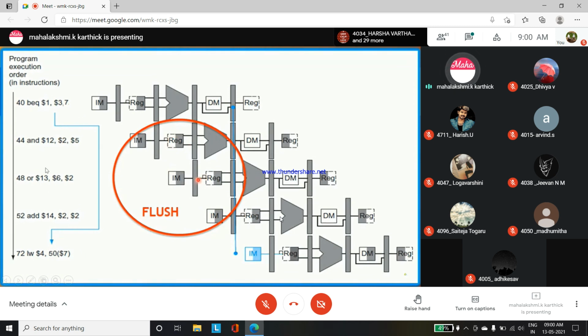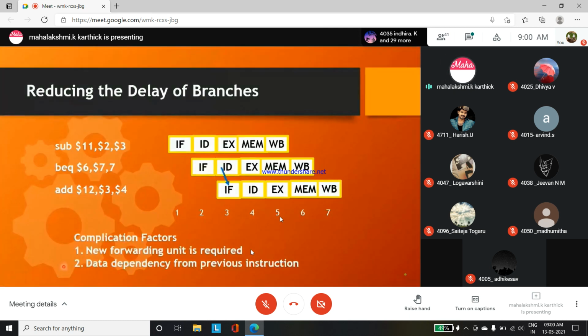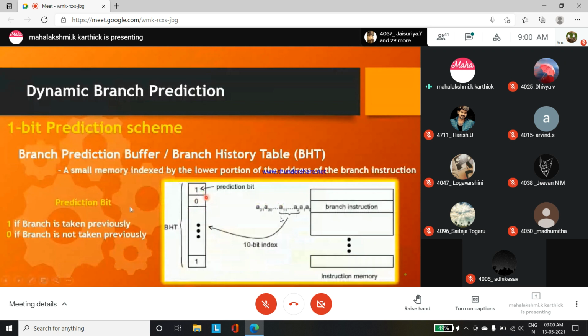If the branch is not taken, then further instructions can be run in parallel and there are no issues of control hazards. So with the one bit prediction scheme, the computer architecture itself predicts, if a branch is taken, what process has to be done, whether it has to be stalled, that is, other instructions should not be under process, flushed out, and it decides accordingly. If it is 0, if it is not taken, then the normal process will happen.